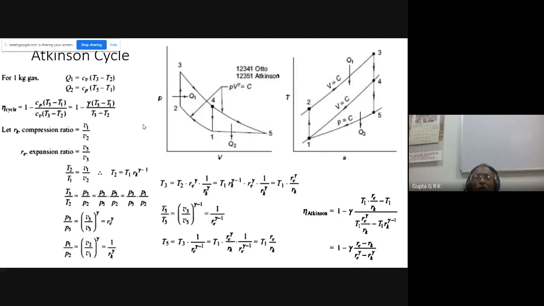But there are some practical problems people have encountered. Okay, what is that? I should have a closed chamber into which compressor gases go in, and after burning, the high temperature gases have to go out. So I should have valves on the inlet side and the exit side, right? On the inlet side, somewhat no problem. The gases go through the inlet valve into the chamber, and after the burning, the temperatures will be very, very high. And that has to go through another valve into the turbine. So the valve materials, right, to withstand such high temperatures, they found it difficult.